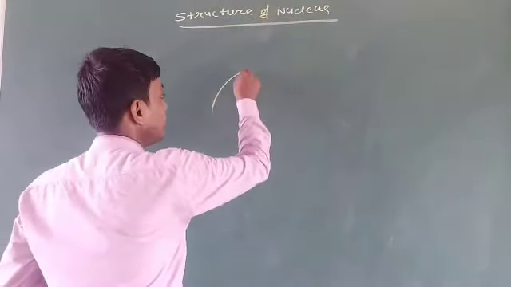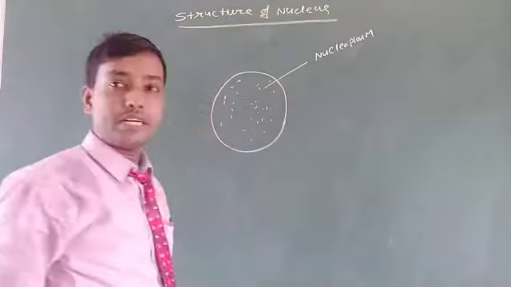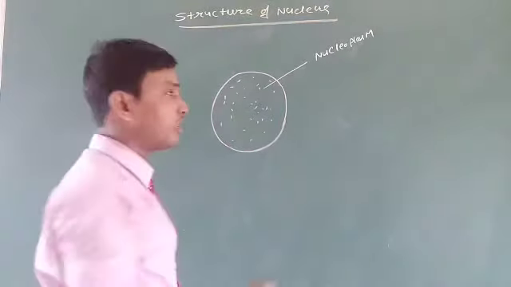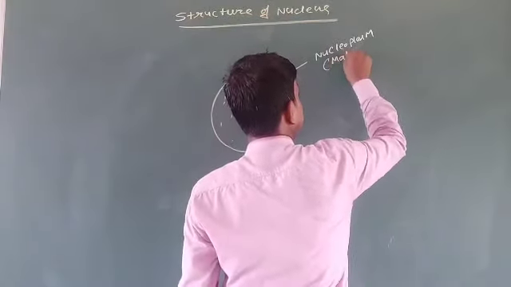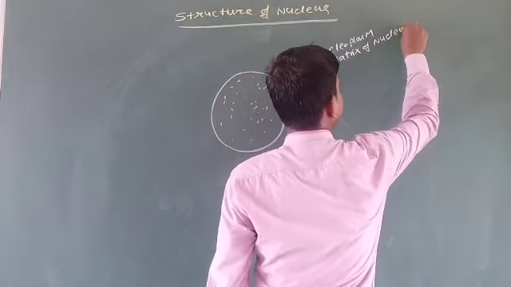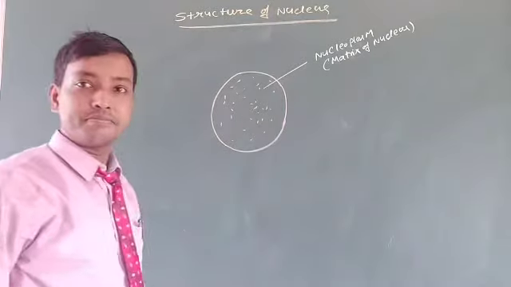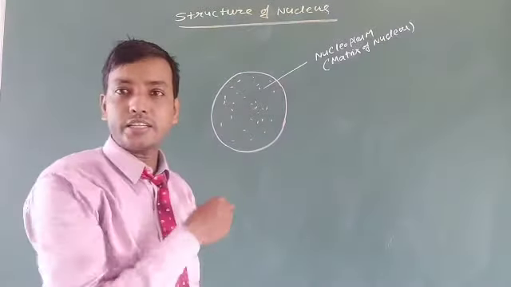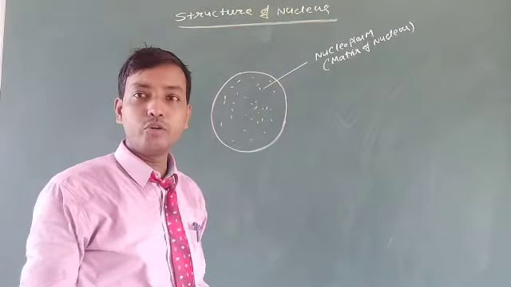Inside the nucleus, a jelly mass is filled, that is known as the nucleoplasm, which may be defined as the matrix of the nucleus. Now the important structure inside the nucleoplasm is the nucleolus.